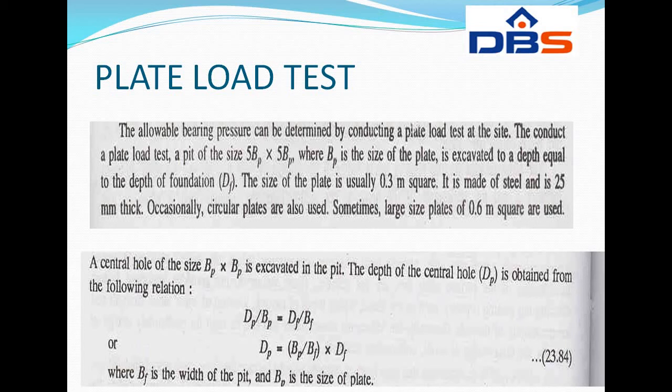A central hole of size B_p is excavated in the pit. The depth of the central hole D_p is obtained from the following relation: D_p / B_p = D_f / B_f, where D_p = (B_p / B_f) × D_f, where B_f is the width of the pit and B_p is the size of the plate.